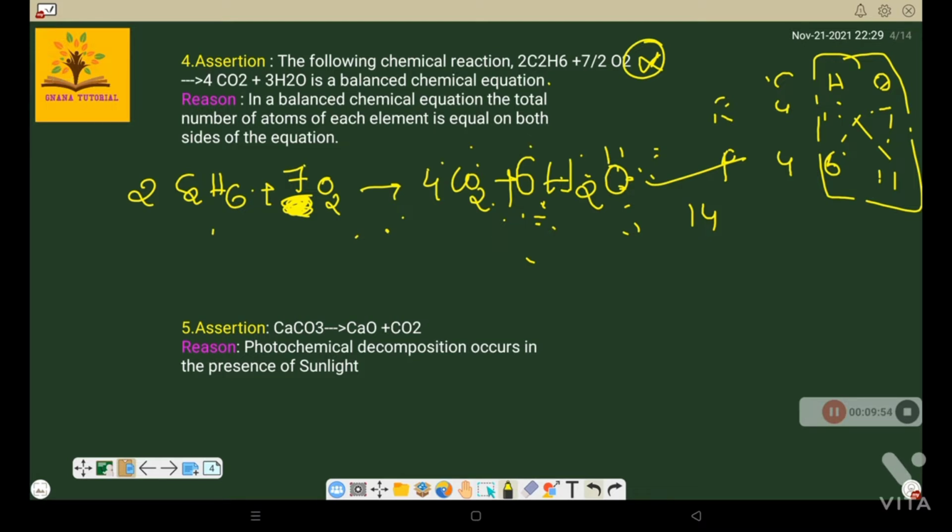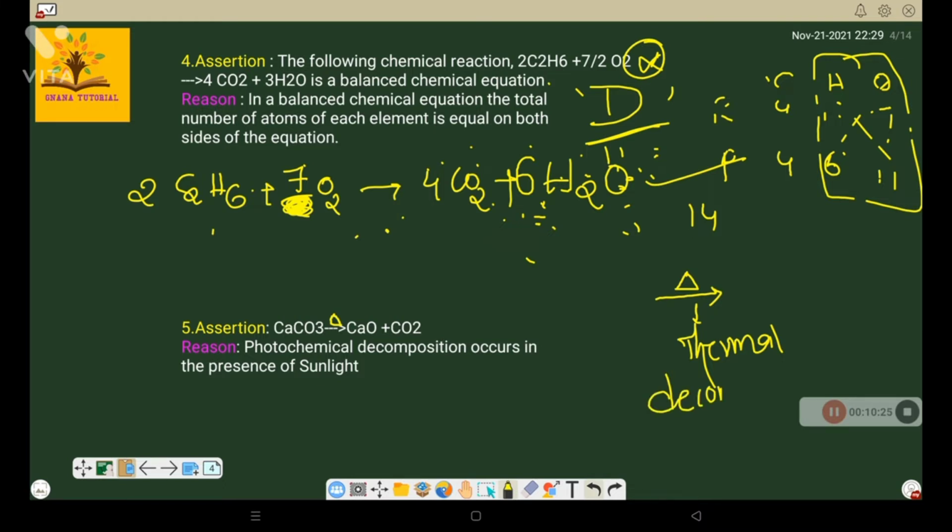Next, second question. So in this case the answer is D. D means the assertion is false, the reason is true. Coming to the fifth question, CaCO3 gives rise to CaO plus CO2. On the arrow, there is the symbol delta. In any equation, the delta symbol means thermal decomposition.